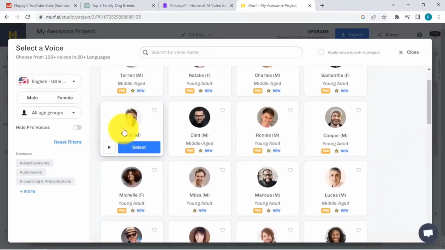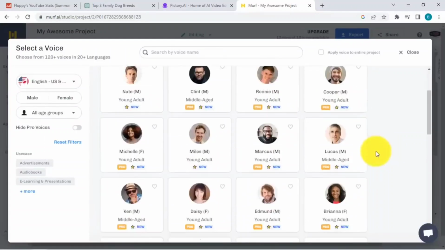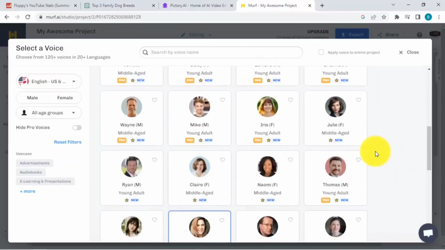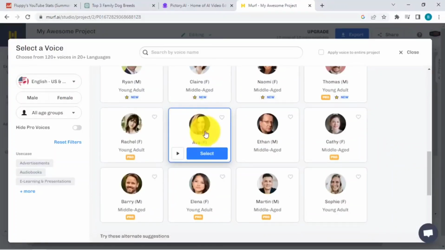So you can see, if you want a male voice over here, you can just test out. But what I did right now was simply select any voice over here, so that we can see what our end result will sound and look like. So for example, let me just play this.